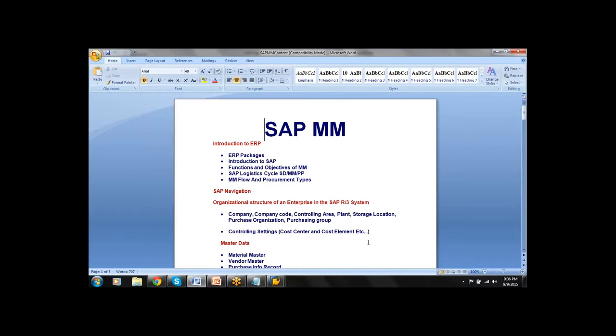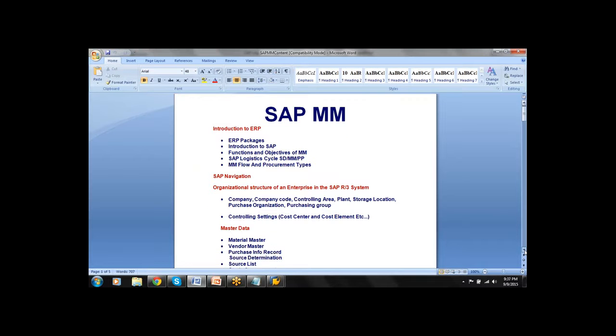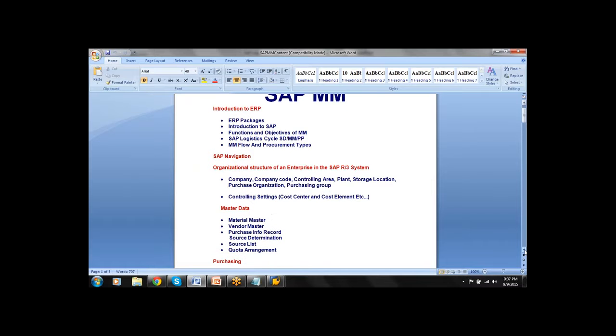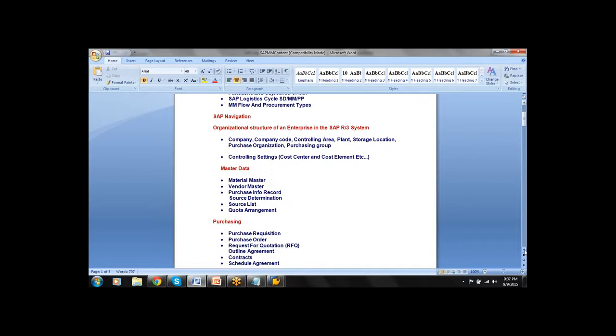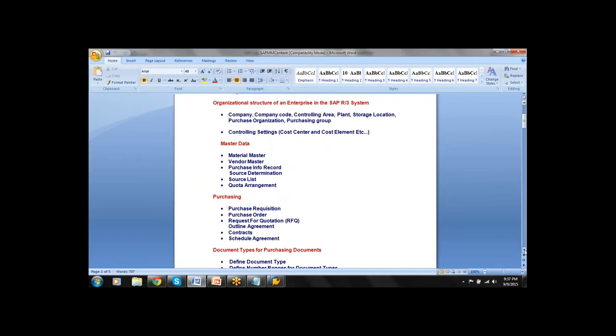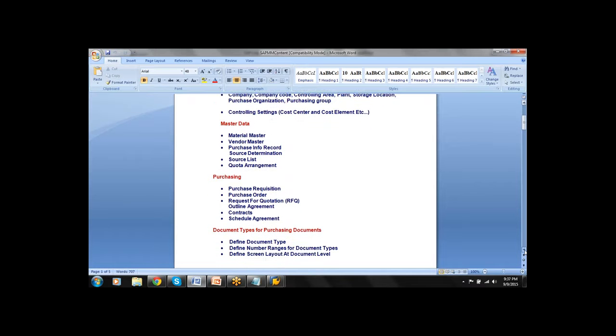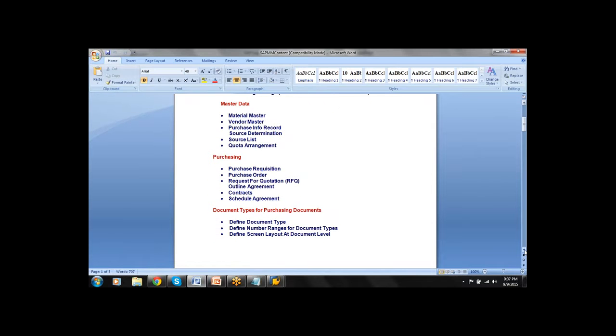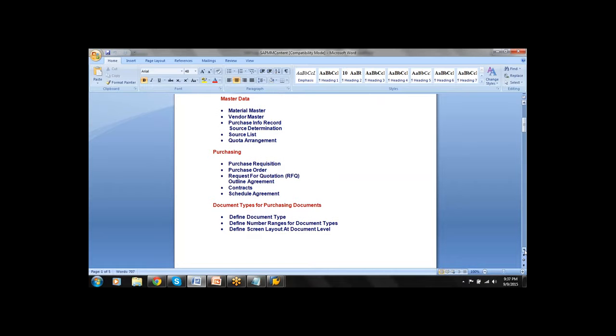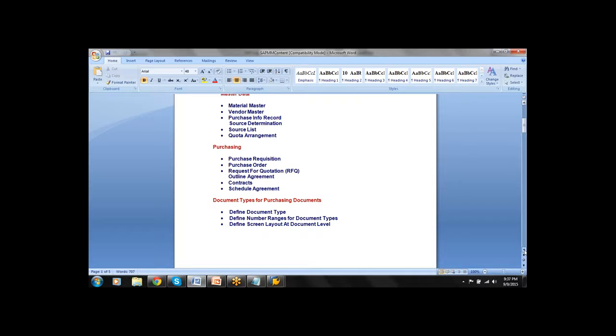What is the course content? What are we going to discuss in our training program? I will just go through it. Introduction to ERP, that we have seen. Next is organization structure. The creation of organization structure will be the first topic. Next, we will discuss the master data. What are the master data involved in SAP MM? Material master, vendor master, purchasing info record, source list, and quota arrangement.